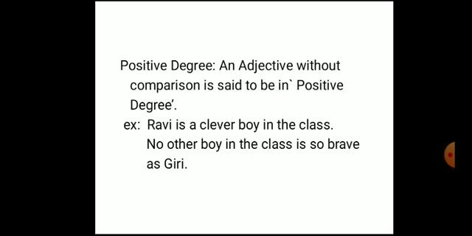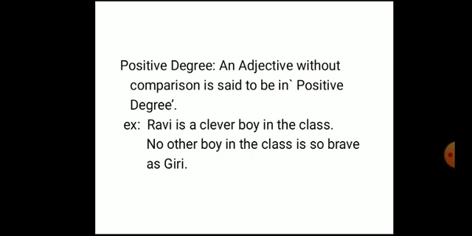And the next example: no other boy in the class is so brave as Giri. Here also there is no comparison, beta. No comparison in this sentence. When you use this, so brave as, that is an adjective, so that is in positive degree, means it is not a comparison.